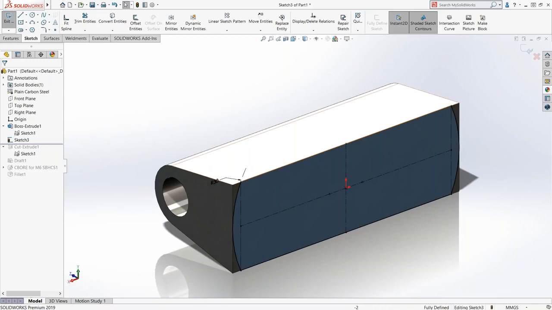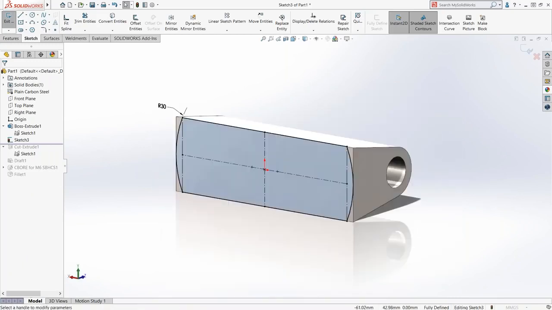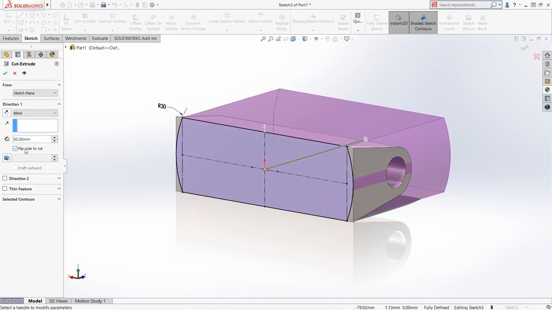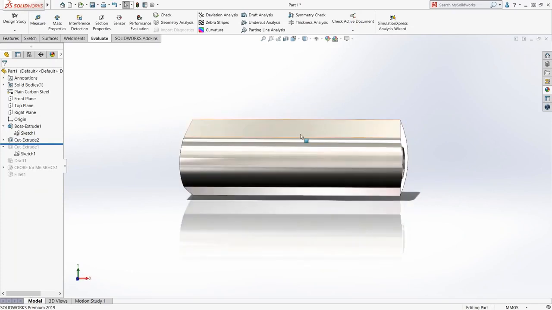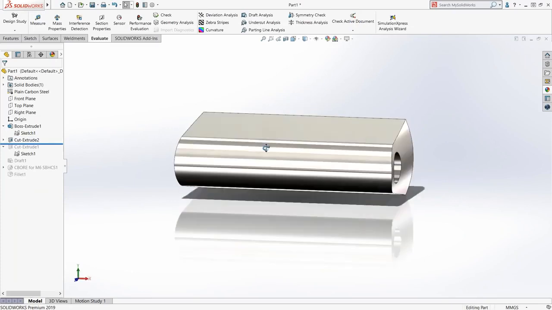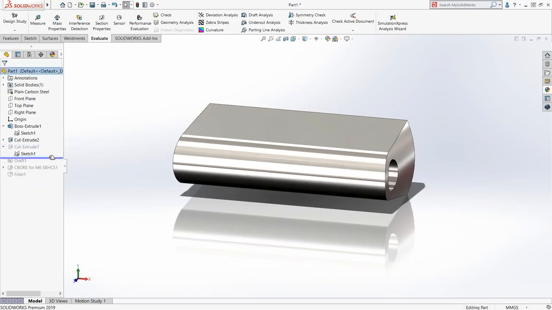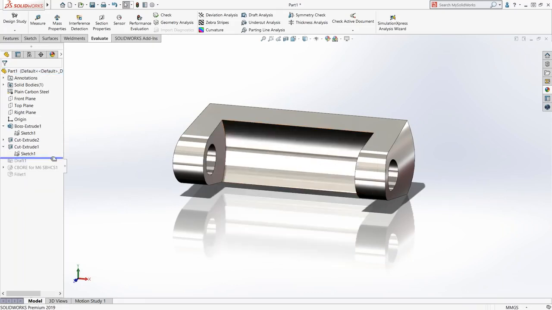Now, I don't want to cut the inside away. What I want to do is I want to cut away the outside. So in order to do that, I'm going to hit this little button here called flip side to cut. I get this little arrow comes on here. It shows me which direction I'm cutting away. So I'm going to cut away the material on the outside there. So that gives me those 2 arcs on either side of my model, which is exactly what I'm looking for. All right, this feature, no problem, as expected.